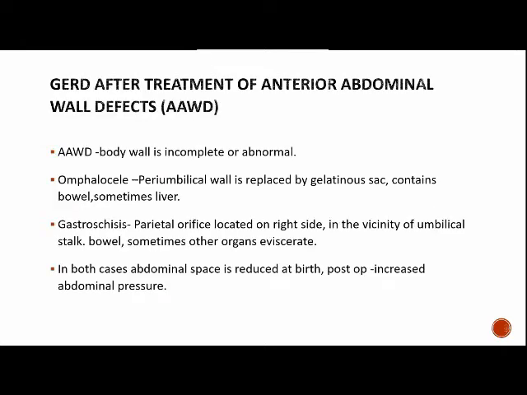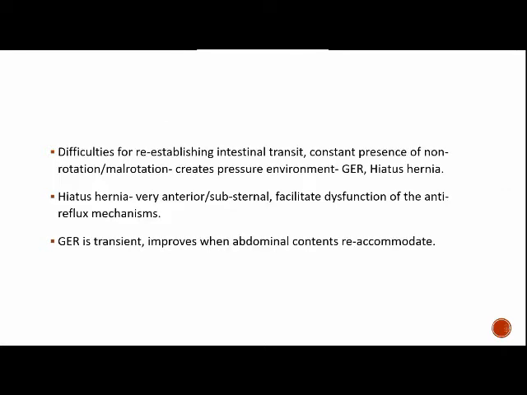Coming to GERD after treatment of anterior abdominal wall defects. In these defects, the body wall is incomplete or abnormal. In omphalocele, the periumbilical wall is replaced by a gelatinous sac which contains bowel and sometimes liver. In gastroschisis, the parietal orifice is located on the right side, in the vicinity of the umbilical stalk, and the bowel and sometimes other organs eviscerate through it. In both cases, abdominal space is reduced at birth, and post-operatively there is increased intra-abdominal pressure.